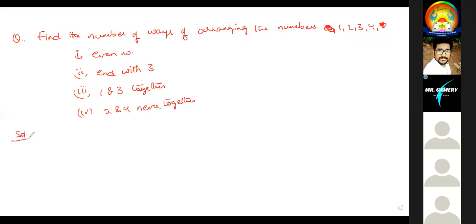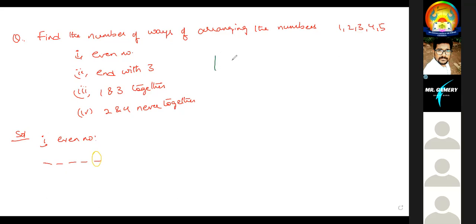So I'm writing it so you can understand. 1, 2, 3, 4, 5 also, we'll add 5 also. First they're asking about even number. So how many digits do we have? 1, 2, 3, 4, 5. Whenever they are asking for an even number, even number means the last digit should be even.